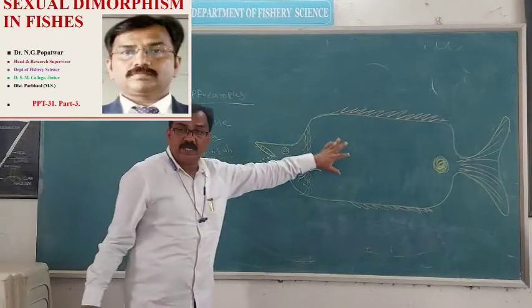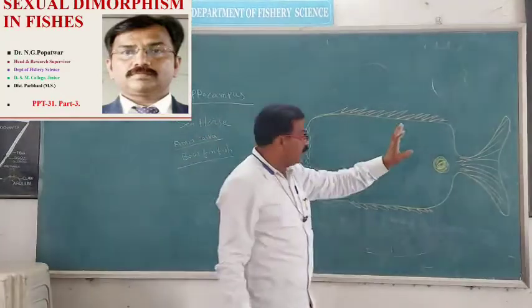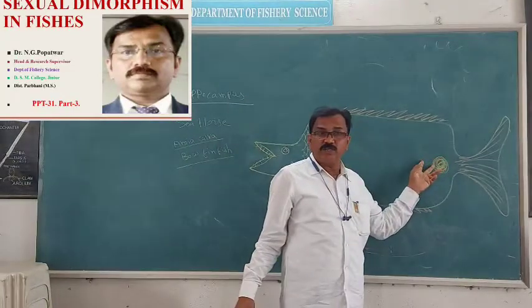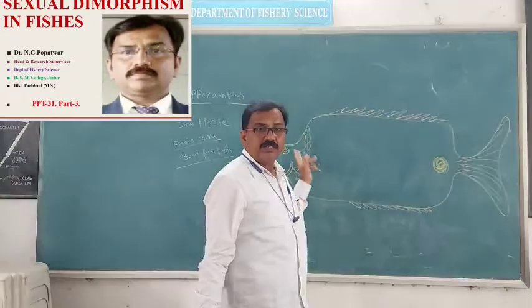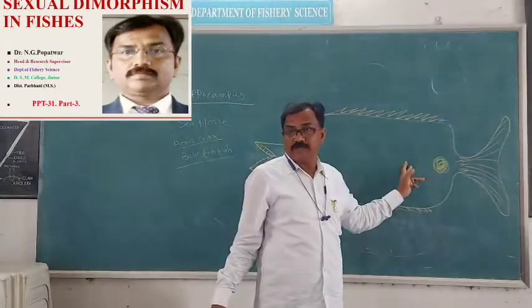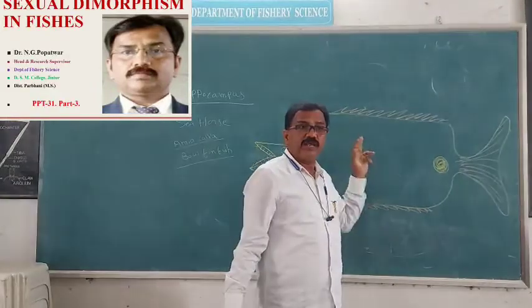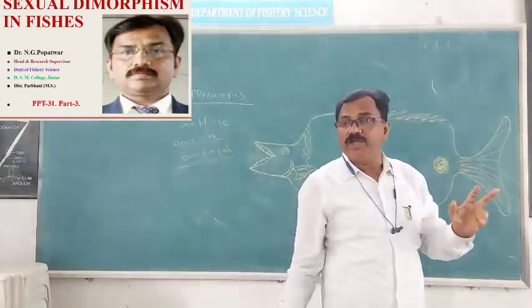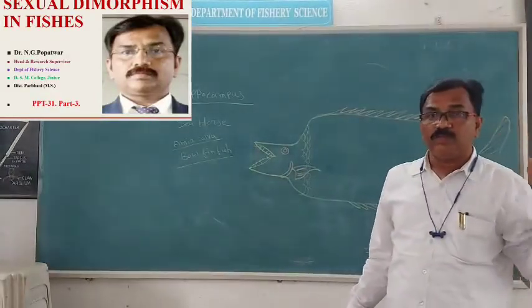The fish is similar, the same, but what is the difference? In male fish, such a black spot is present, and in female fish, such a black spot is absent. Depending upon this, we can identify whether the fish is male as well as whether it is female.